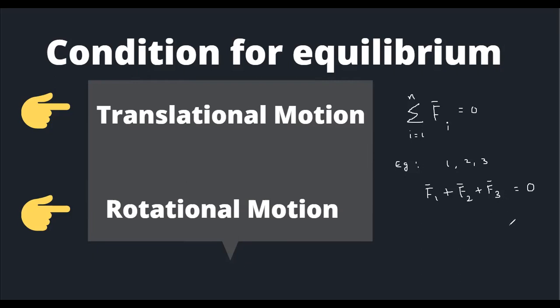Let it be 4 forces, then you can extend this idea. What I'm trying to say is that if forces are acting on the system under consideration, their sum will be 0 in terms of translational equilibrium. If an object is in translational motion and the forces sum to zero, then we can call that object to be in equilibrium.